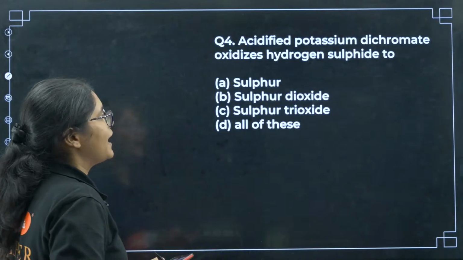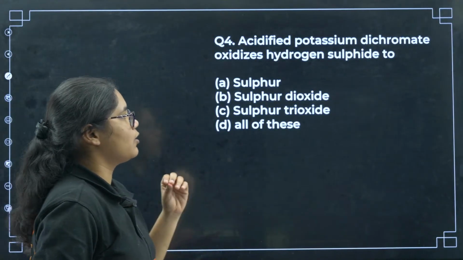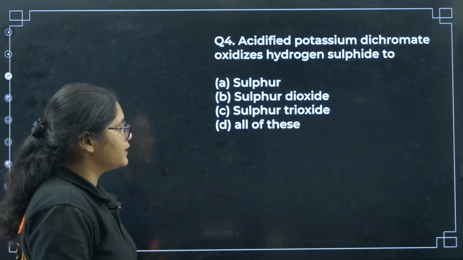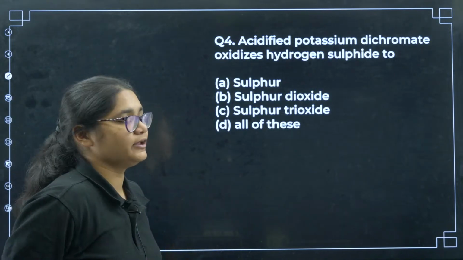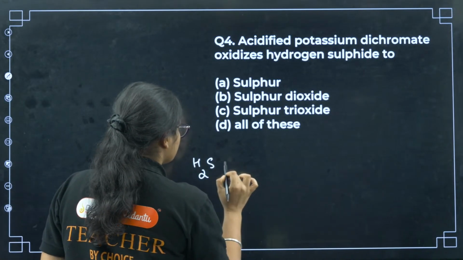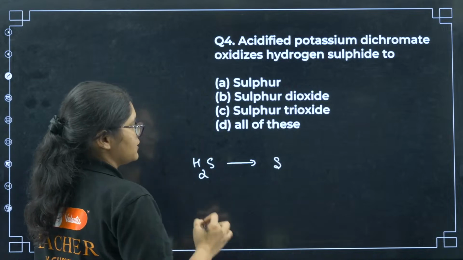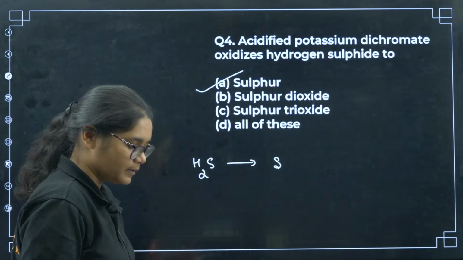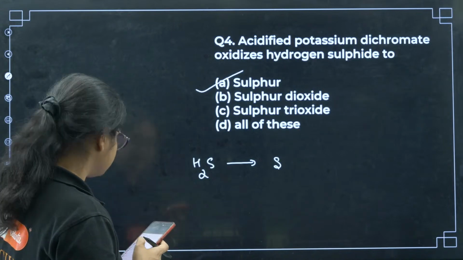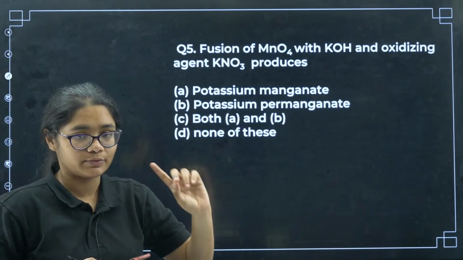Okay, next, acidified potassium dichromate oxidizes hydrogen sulfide too. So sulfur, sulfur dioxide, sulfur trioxide, all of this. If you have H2S, that gets converted to sulfur. So the correct answer is option A here, right? Okay, next, students, I will be answering all your questions at the end.